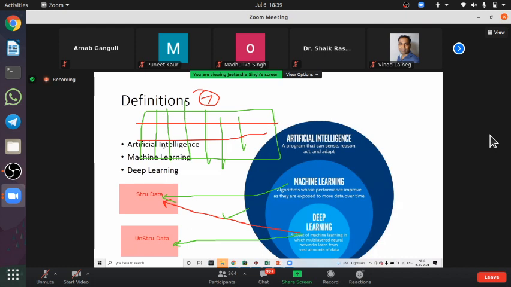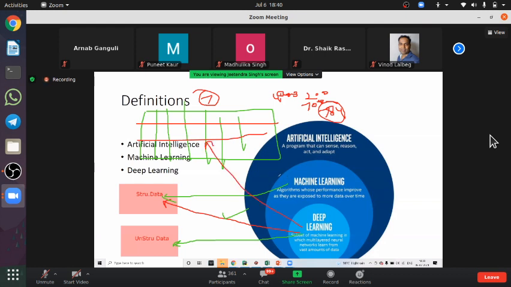Deep learning is always useful when the number of columns is large, like 4,000 columns, or 200, or 700, or 784. When the number of columns is huge, ideally we should go for deep learning.